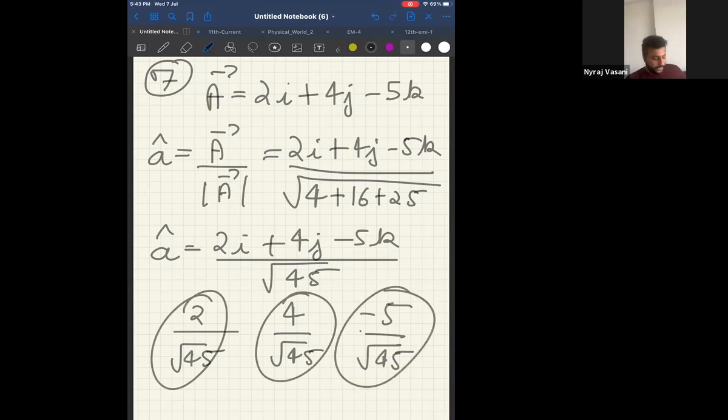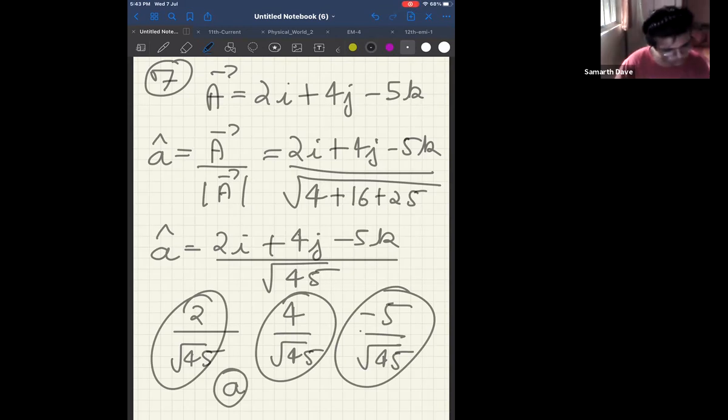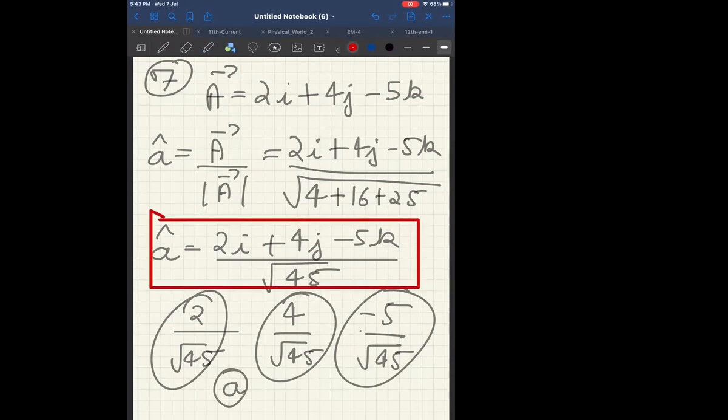Therefore, which option matches this? Option A is the right answer. Just check. I have written the whole problem on a single page. Tell me if you have understood this. Yes, sir. Correct? If I had asked what is the unit vector, then our answer would be this itself. Directly.